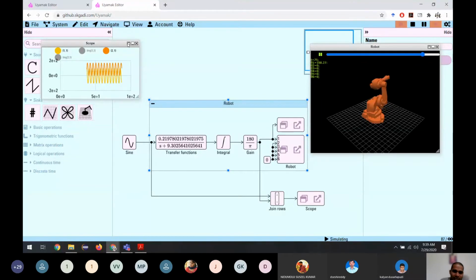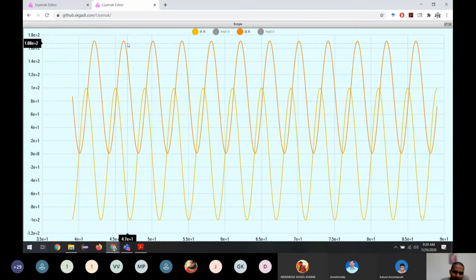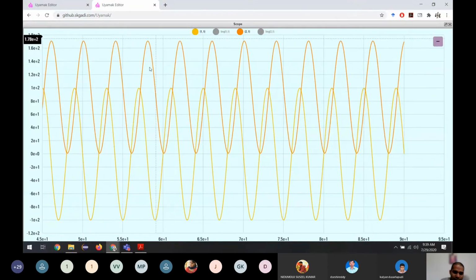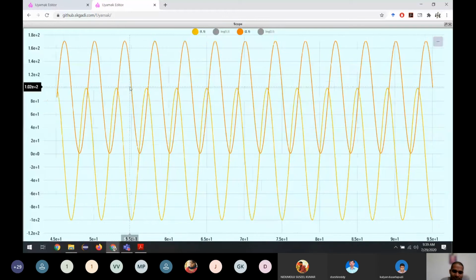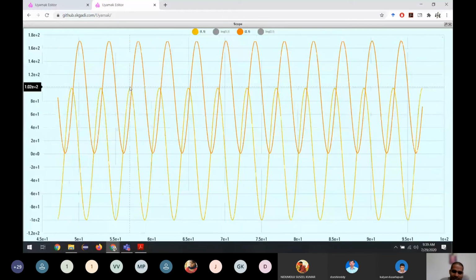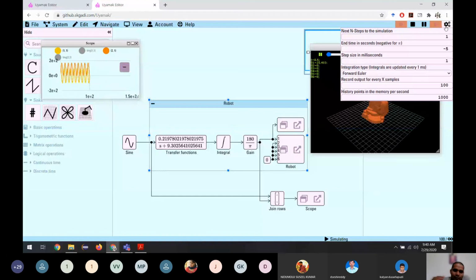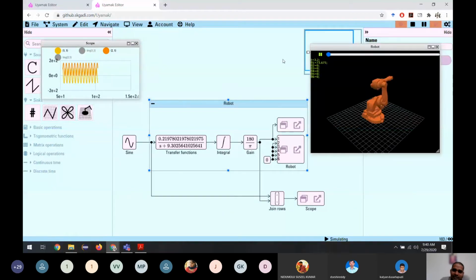It's actually not a sine wave, it's a response to the sine wave. It's also a sine wave, but this is not moving about its zero. It's having some phase difference and other things. It's having some offset. It's not moving about its zero. It's having oscillations with some DC error. Okay.